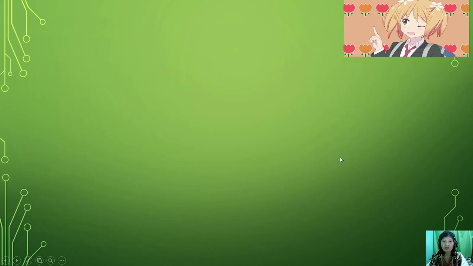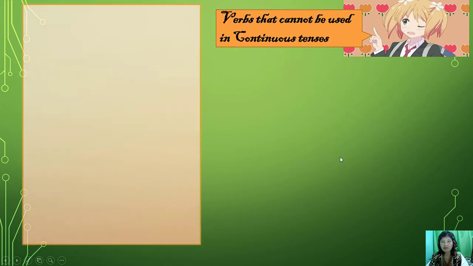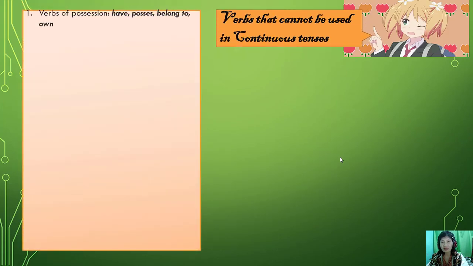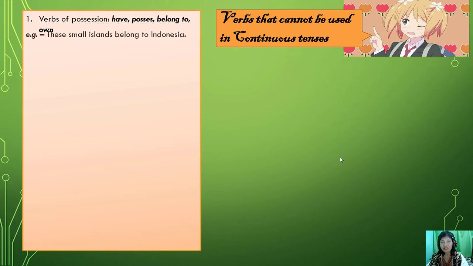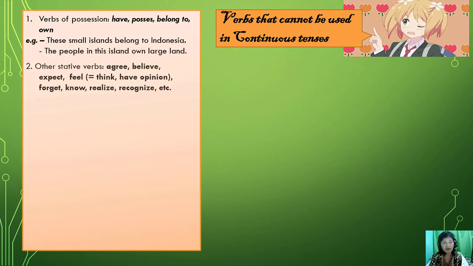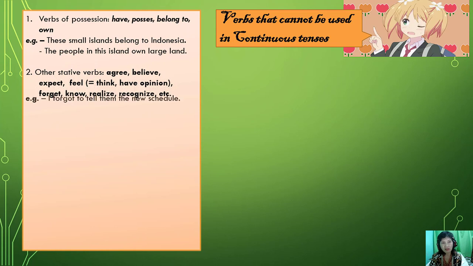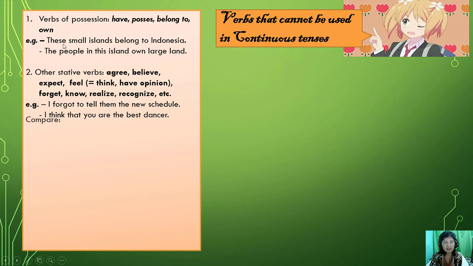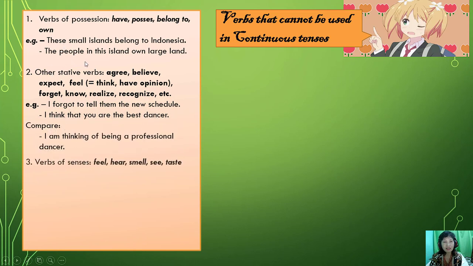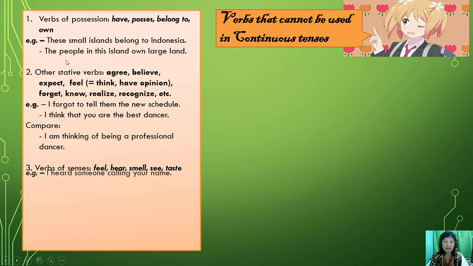Okay, now we come to the verbs that cannot be used in continuous tense, meaning that the verbs cannot be added by the ing form. The first is verbs of possession: have, possess, belong to, own. See the examples. These small islands belong to Indonesia. The people in this island own large land.